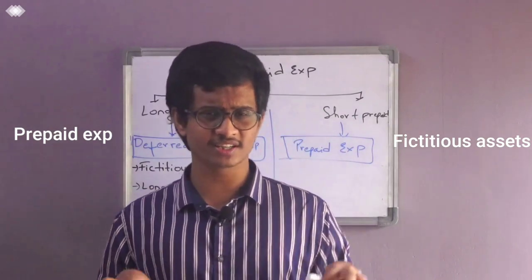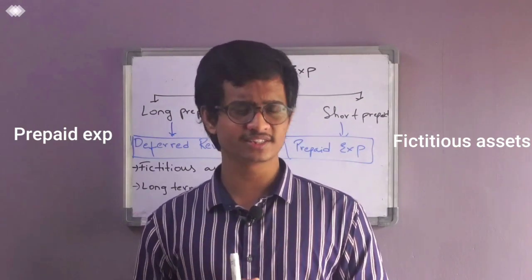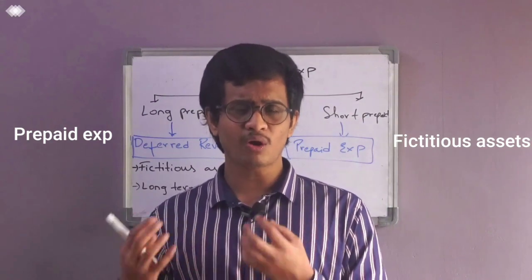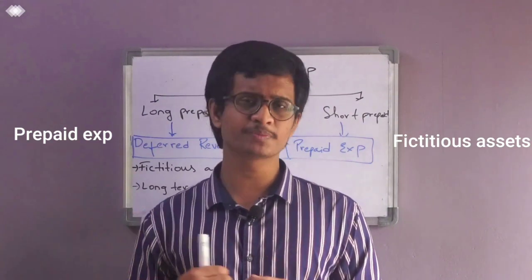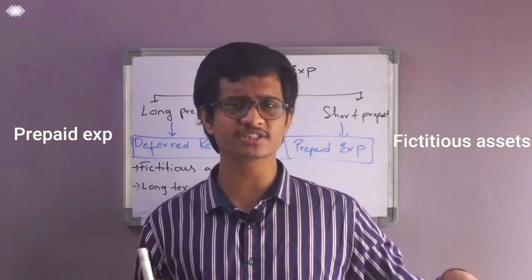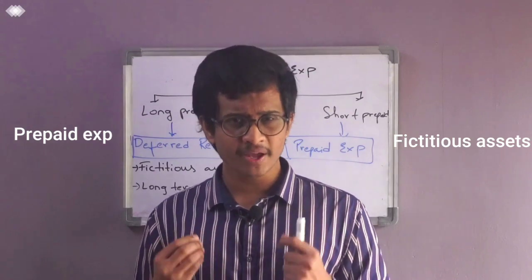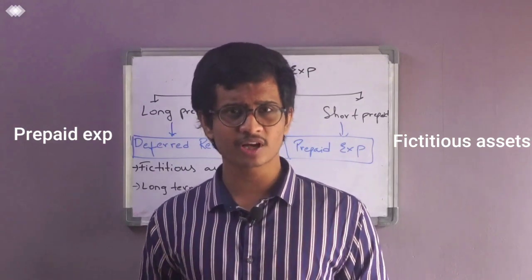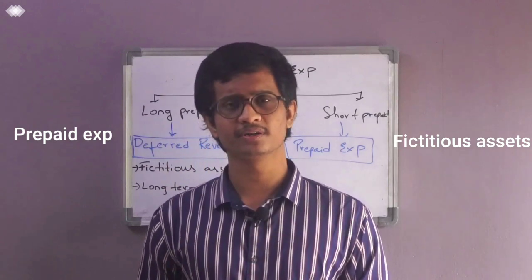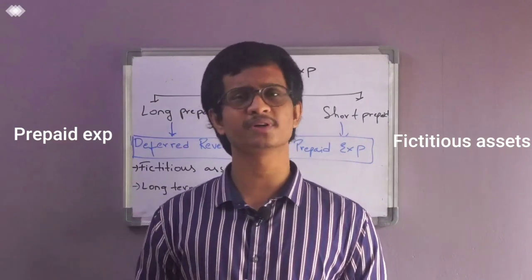So when you see both examples, what is the difference between these two? The difference is, in the first example, if I pay 5 crores, I got all the service from this sports person. There is no service pending from the side of the sports person in the first example. Whereas in the second example, if I pay 5 crores as of now, I am getting only part of the service in this current accounting period. Still there is service pending from the side of the sports person.